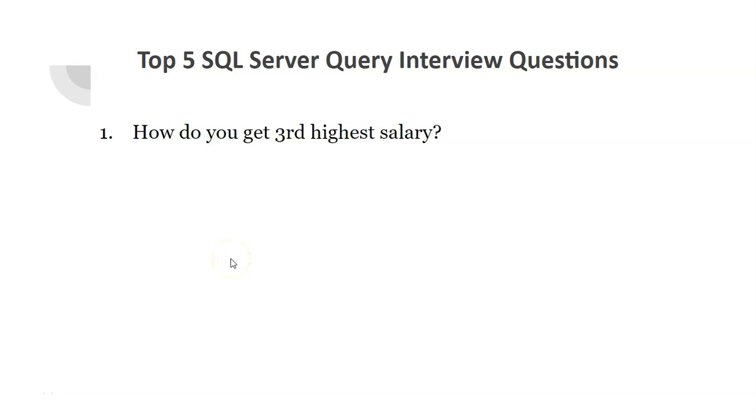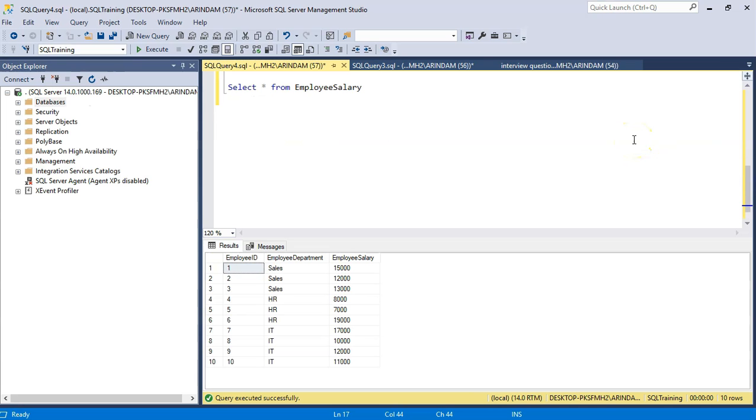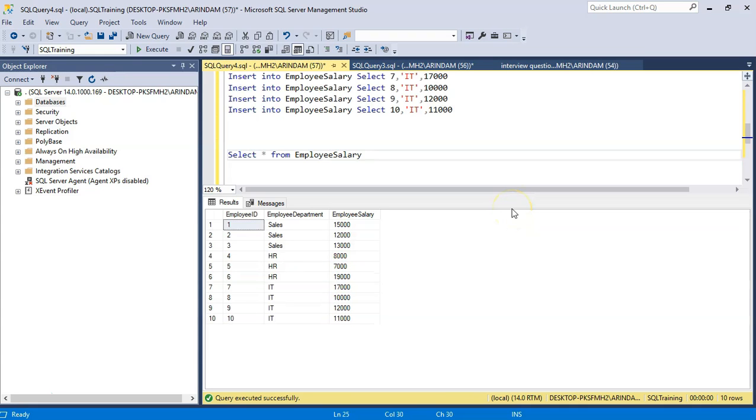So the first question is, how do you get third highest salary? Let's see an example. This is the employee salary table with column name as employee ID, employee department and employee salary. Now I want to see the third highest salary in this table.